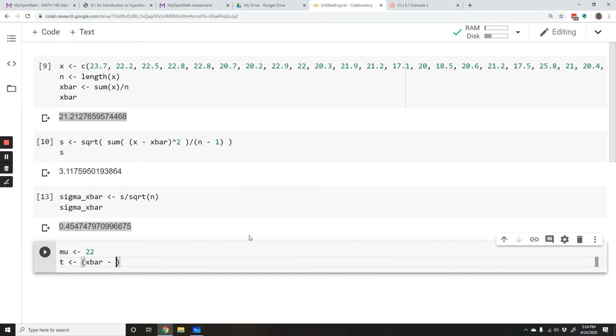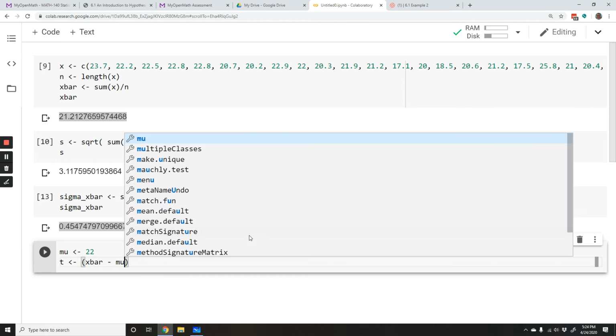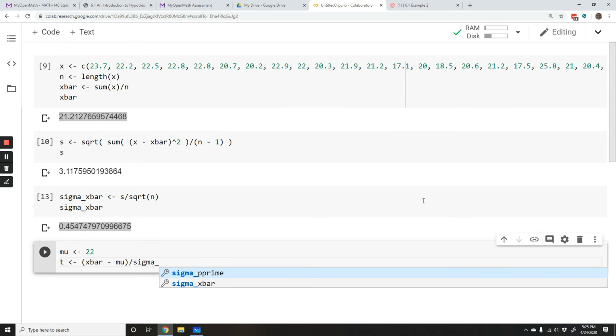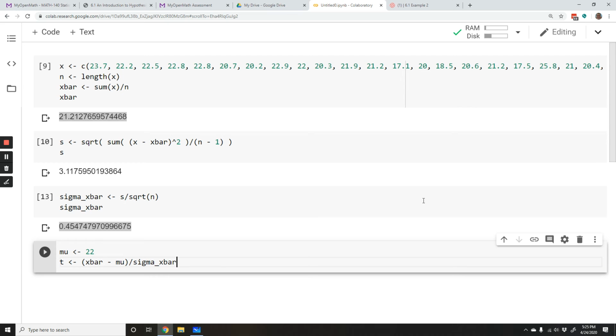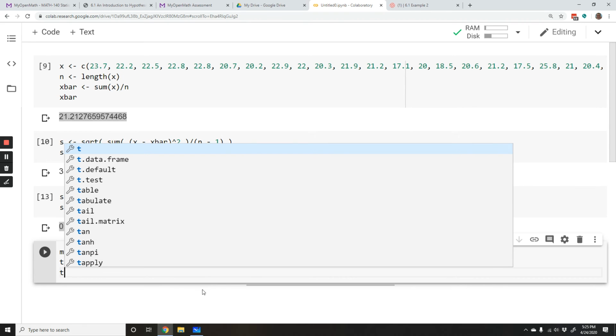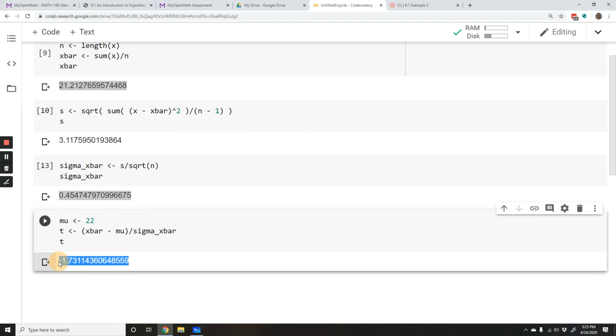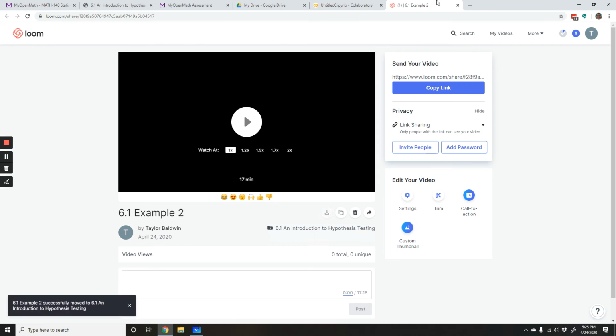Makes it a little bit easier for me to read, helps me know where things come from. And then I'm going to divide by that sigma x bar, and I do already have that in a variable. So let's print out that t. And we have a t-score of negative 1.73.